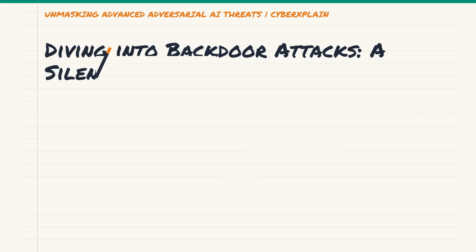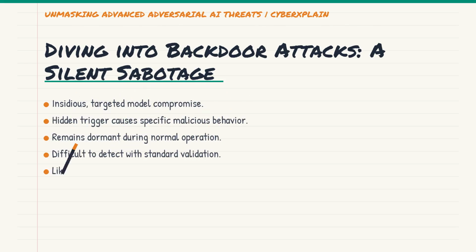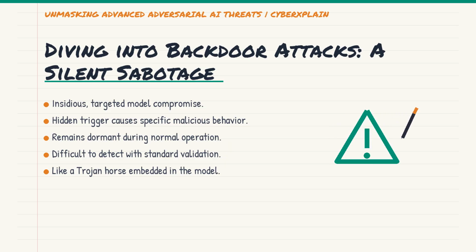Now, let's talk about one of the most insidious threats, backdoor attacks on ML models. Imagine you have a meticulously trained model, performing perfectly in every test. But deep within, there's a hidden backdoor, a secret trigger that, when activated, makes the model behave maliciously. This isn't about general misclassification, it's about targeted, specific misbehavior under certain conditions. These attacks are particularly dangerous because they are designed to remain dormant and undetectable during normal operation and validation. It's like a Trojan horse within your neural network, waiting for its specific command.